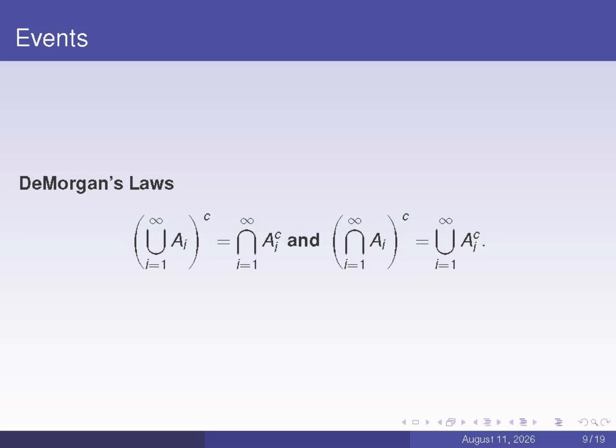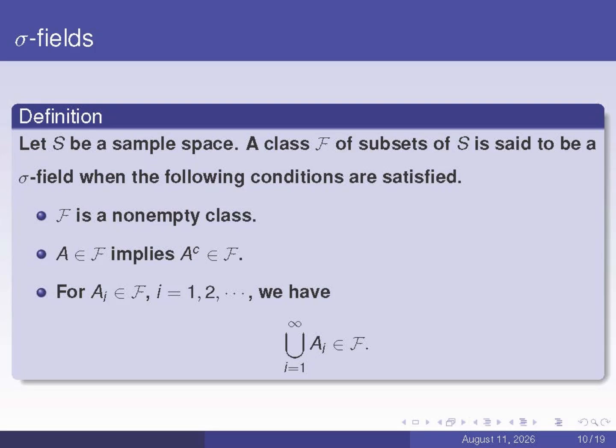This screen defines the concept of sigma field. Suppose that S is a sample space. We consider a collection F of subsets of S. This collection F is also a set whose elements are subsets of S. In other words, the collection F is a set consisting of subsets of S. If the collection F satisfies the following conditions, we call F a sigma field.